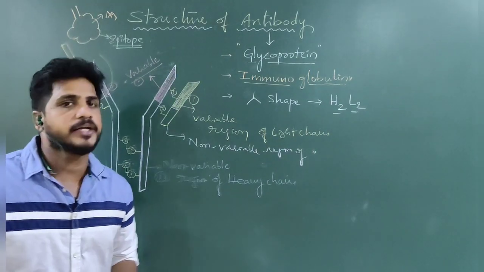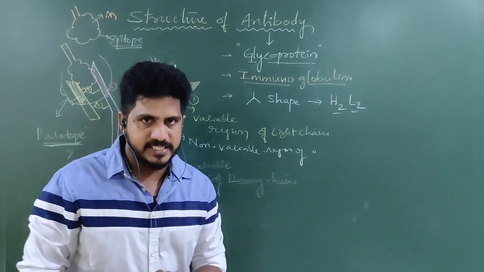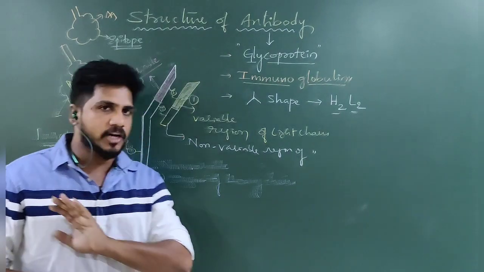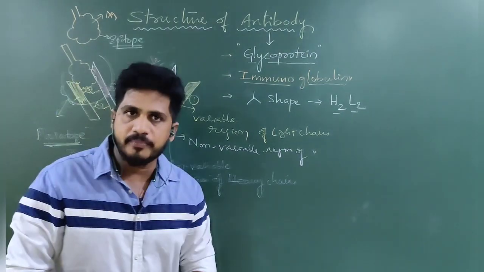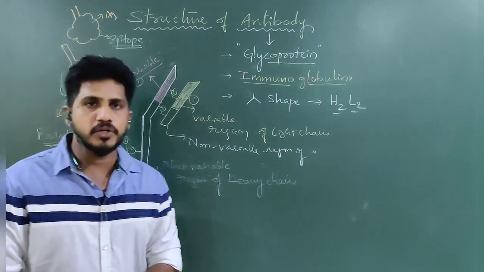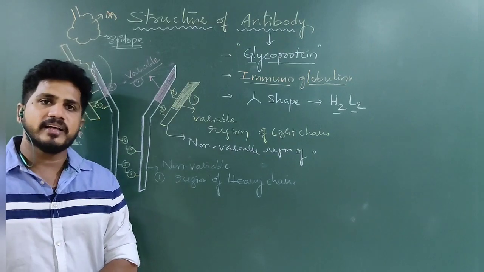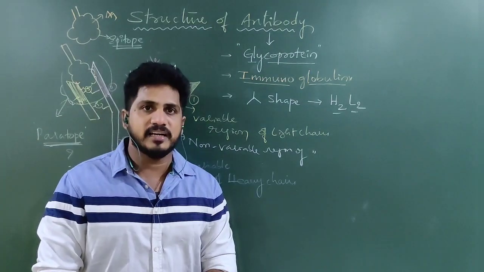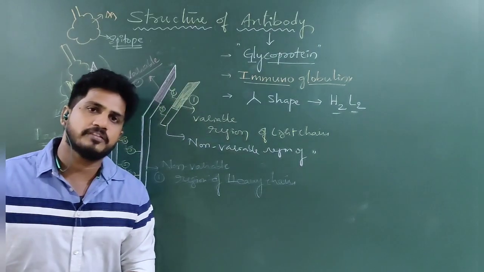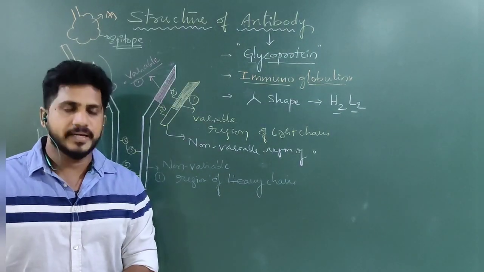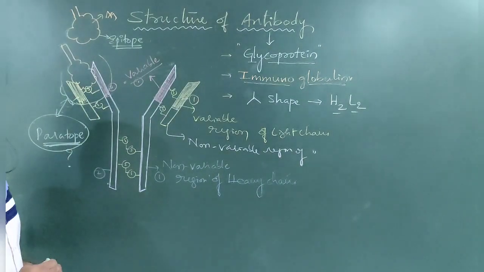Antibodies are specific according to the antigens. All antibodies cannot attach to all antigens, and all antigens cannot attach to all antibodies. Just like an enzyme and substrate, antibody and antigen reactions are also specific. Suppose an antibody for one bacteria cannot attach to another bacteria, nothing but another antigen. What exactly is an antigen? Antigen is a surface receptor of the cell wall of the bacteria. So this is the main work of the paratope.